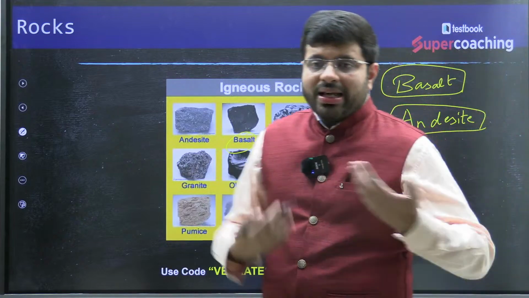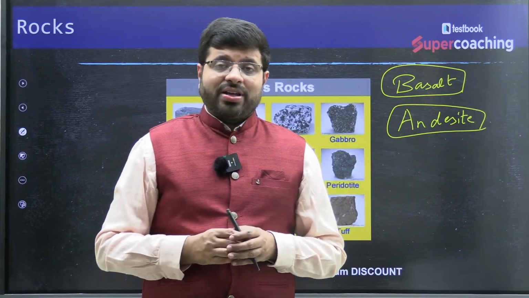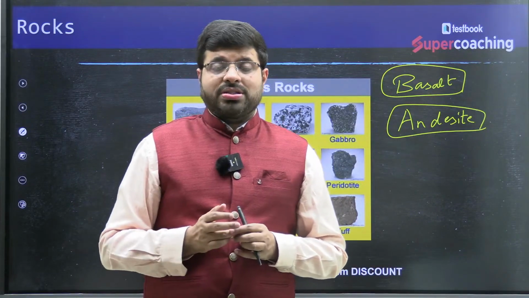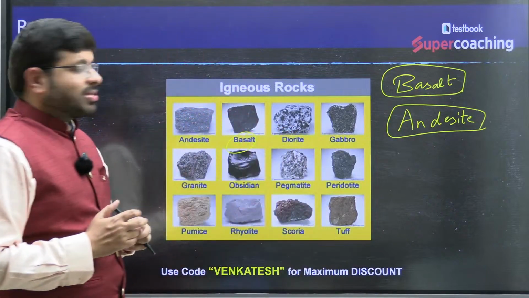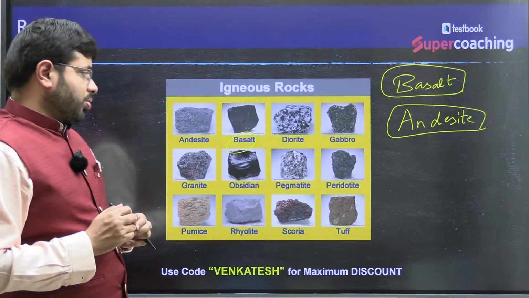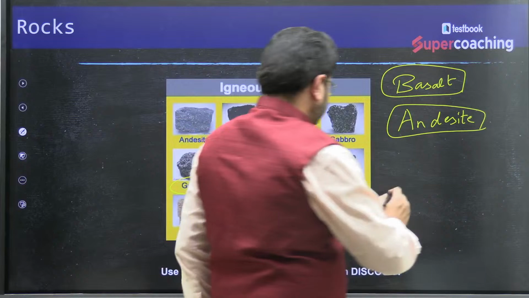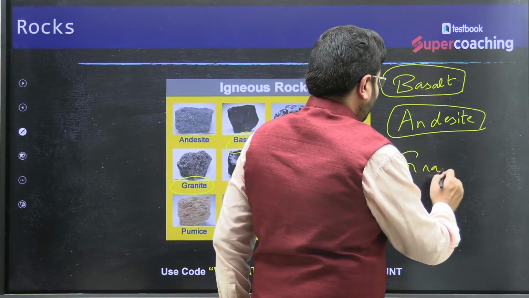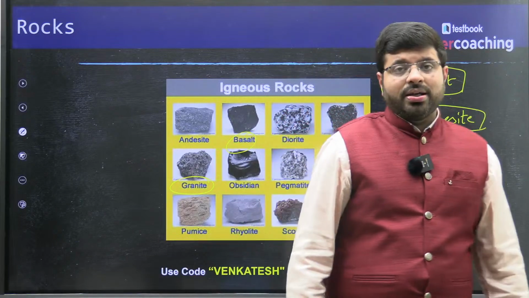The nature of volcanism is different: whether it is liquid, whether it is acidic, whether it has more composition structures, they will vary. So andesite and basalt are popular important rocks. Similarly, another important one you can remember is granite. These are the rocks which are very important.